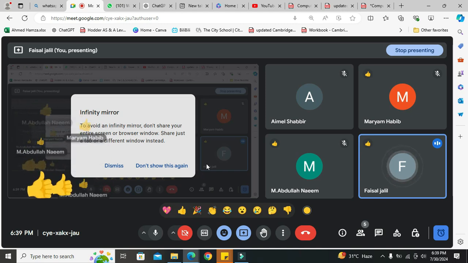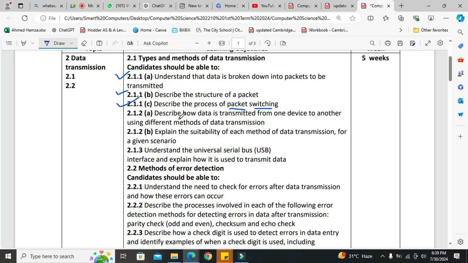Good. Okay, now moving towards the next objective, which is describe how data is transmitted. Because we are discussing the topic data transmission, first we have converted the data into small chunks, packets, so that we can easily transmit across the network from computer A to computer B. Now describe how data is transmitted from device 1 to another device using different methods of data transmission.